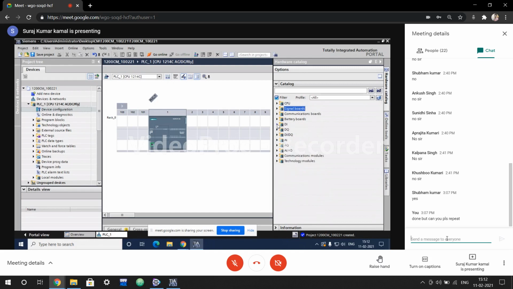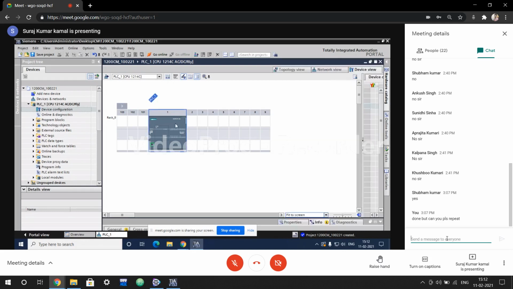Now the very next step is, we need to know what is the IP address of the PLC. If you are working with the PLC and the PLC is in a fresh condition, then by default, the IP address of the PLC is 192.168.0.1 and the subnet mask is 255.255.255.0.